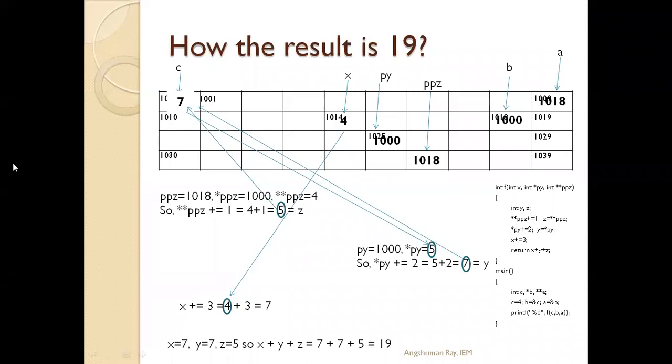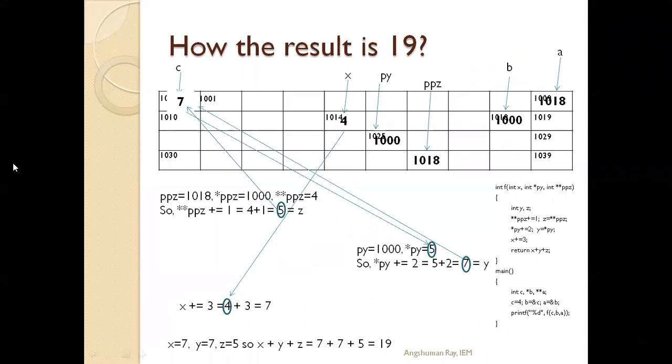Sir, can you explain the PY one? Which one? The PY. How did PY come out to be 5? Star of PY plus 2, this one. Yes, sir. How did PY turn out to be 5? Can you explain that?